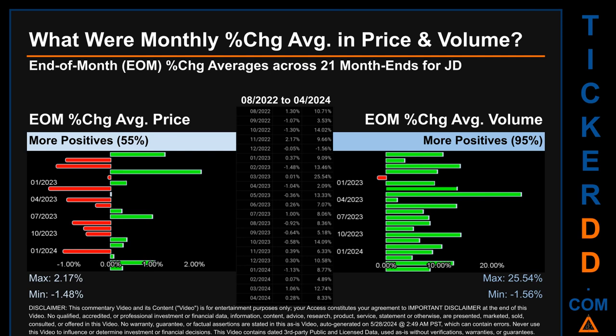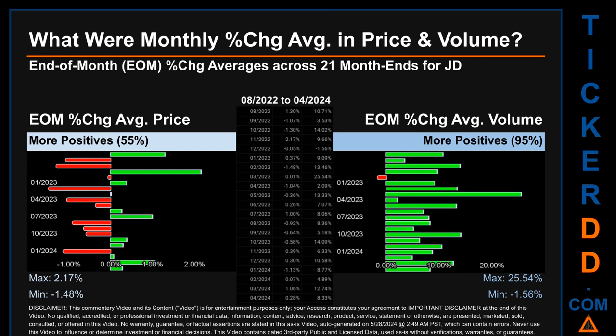From 08/2022 to 04/2024, 12 out of 21 month ends had a positive percentage change in average price. That is, 55% of month ends saw a positive percentage change in average price. In terms of volume, 21 out of 21 month ends had a positive percentage change. That is, 95% of month ends saw a positive percentage change in average volume.